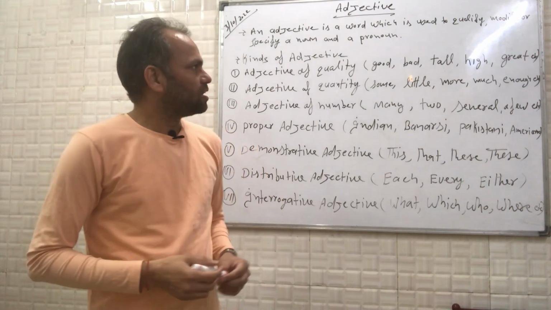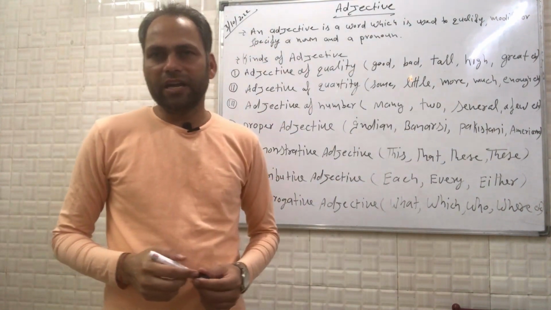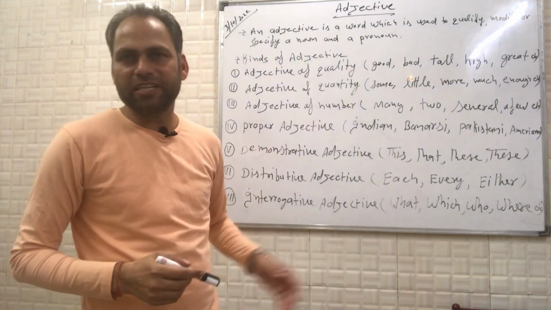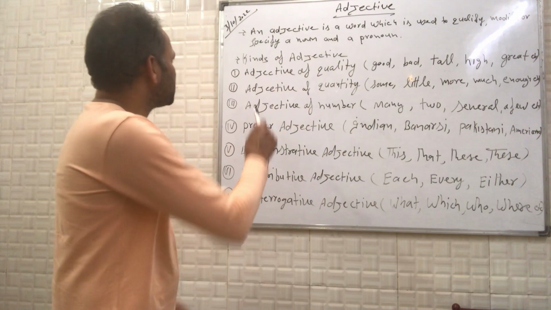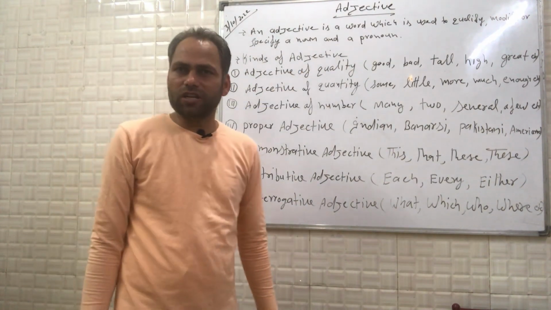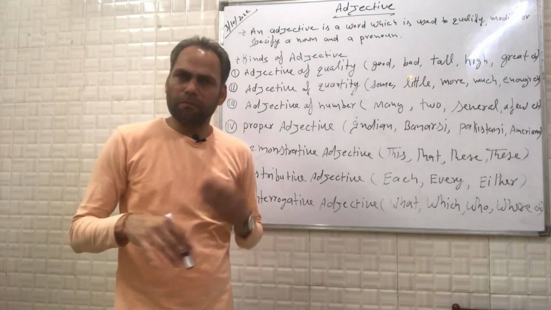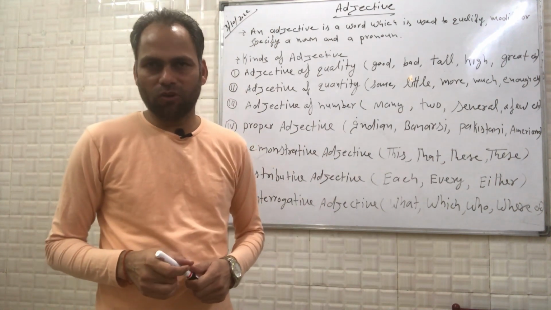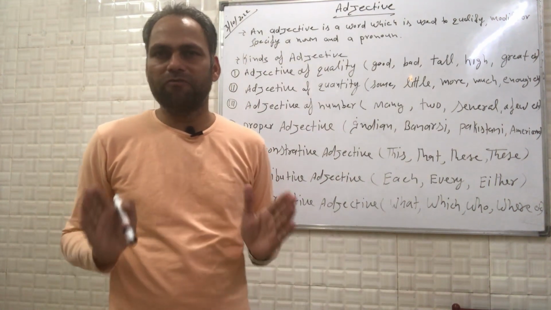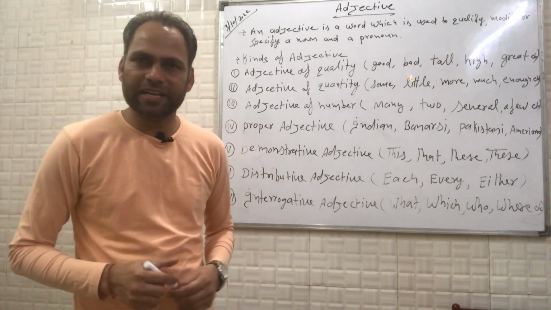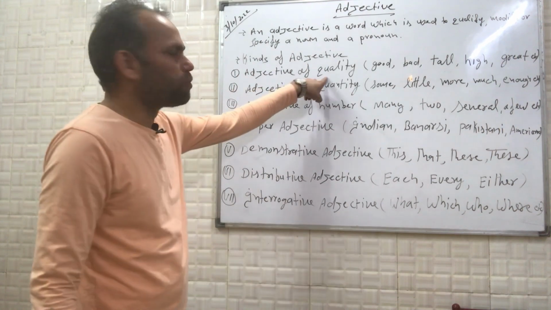Now I will explain everything which is written on this whiteboard about an adjective, a few important things. There are, guys, 7 kinds or 7 types of adjective which you need to learn to become fluent in English speaking, because parts of speech are the base of functional English grammar. Clear? Now, the first type of adjective is the adjective of quality.